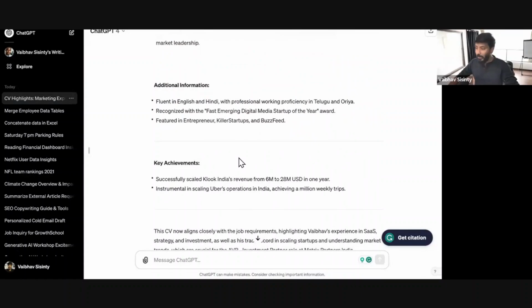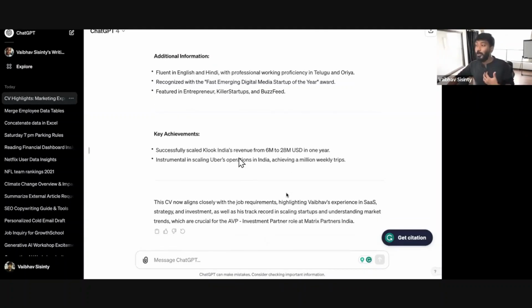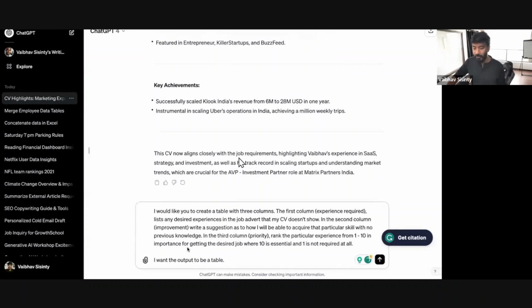Now, there's one more thing that I want to know. I don't know what the job exactly looks for and what I've already done. What about what I can get better at? I want AI to tell me how to get better. And this is how I say that. I say, hey, go through all the job description that is mentioned and also go through my resume and tell me what skills I'm missing. What is the importance of each skill so that I'm prepared before the interview starts. So this is the prompt that I wrote.